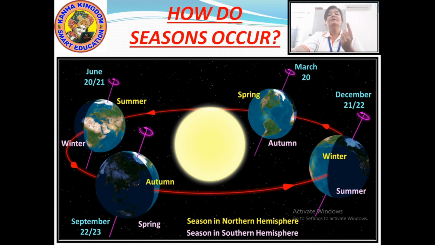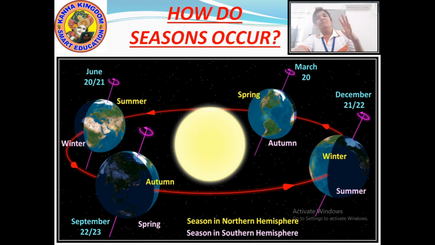Moving further, on the 21st of June, the northern hemisphere is more towards the sun rays, so it is receiving more sunlight. And because of this, the 21st of June is the summer solstice.